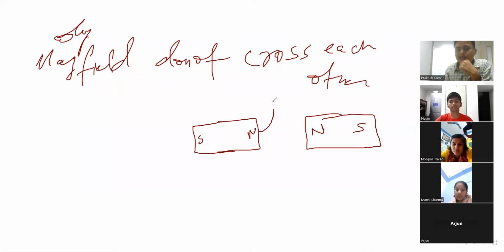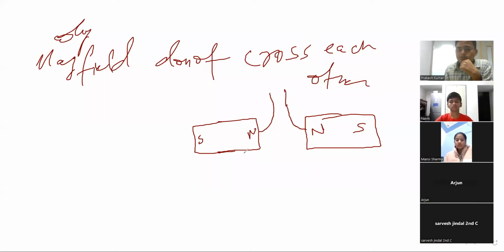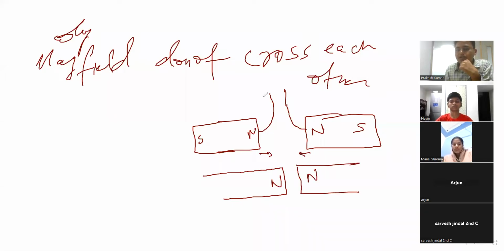Suppose a magnet releases this magnetic field. So when we close this, suppose this N is coming here and now I am taking it closer. What will happen? We are expecting that these two magnetic field lines cross each other, but this doesn't happen. What exactly then happens?